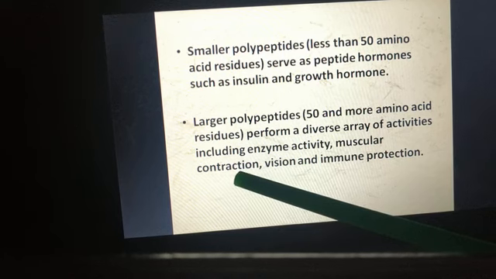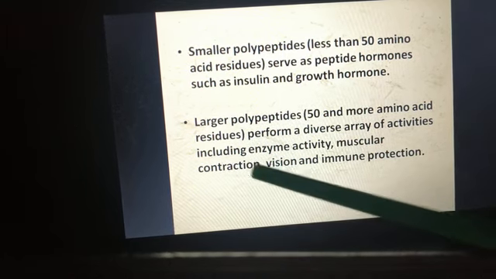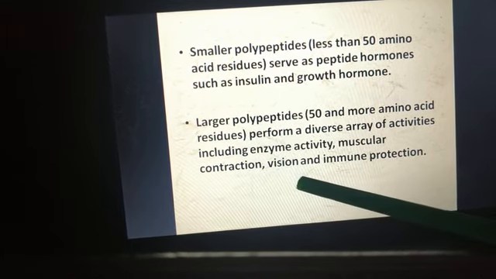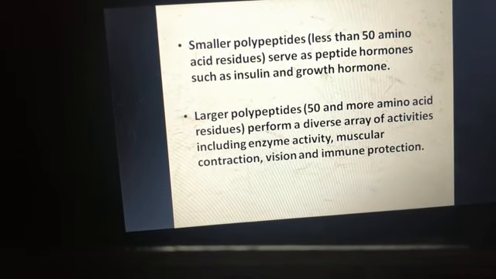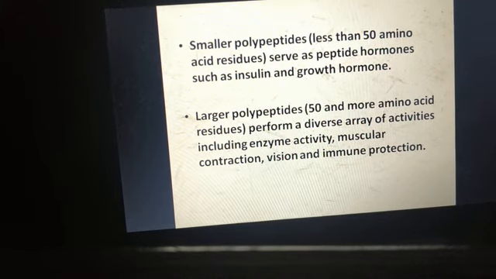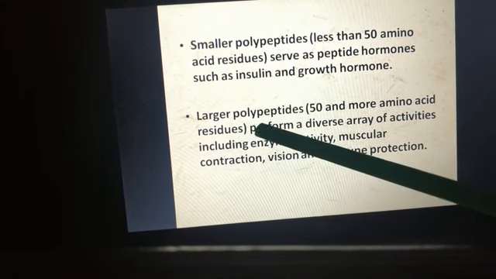So these are also made up of proteins. Then vision and immune protection. Immune protection will be the antibodies. So these are made up of larger polypeptides.